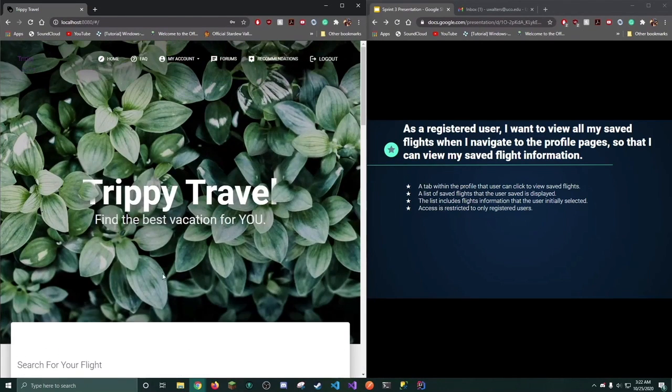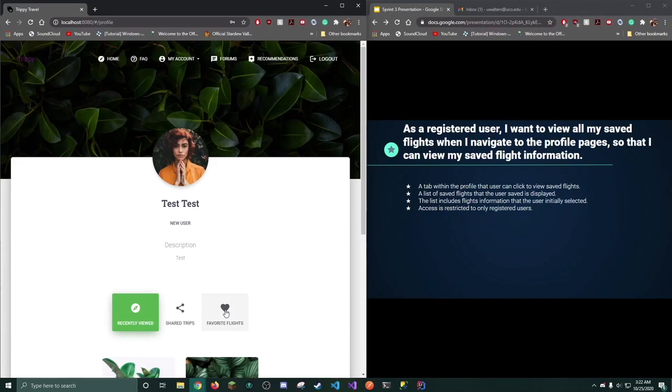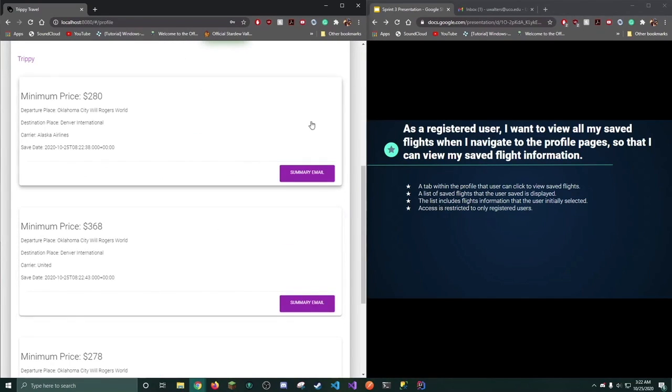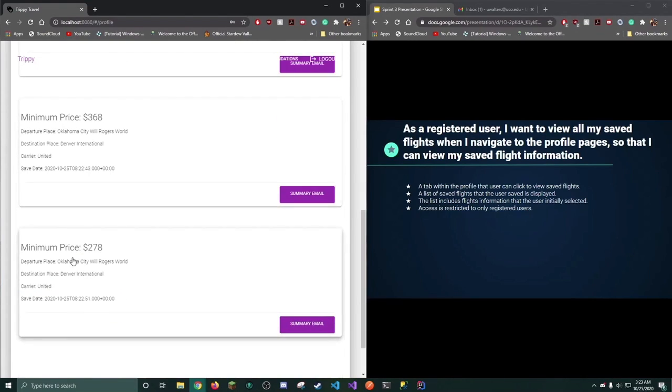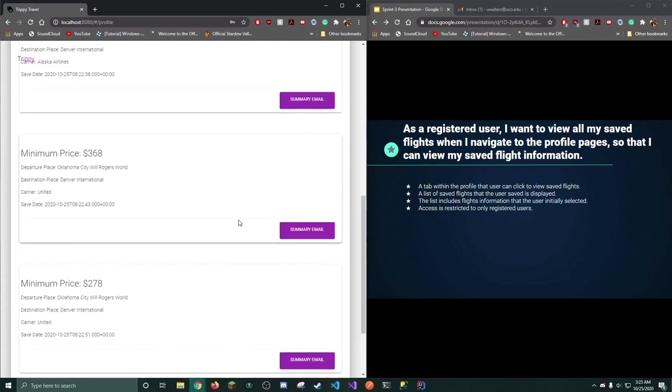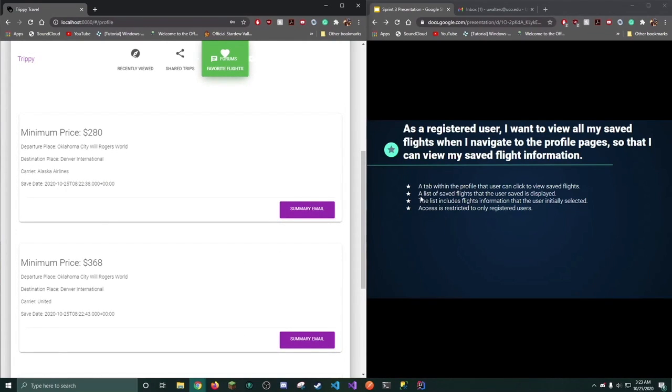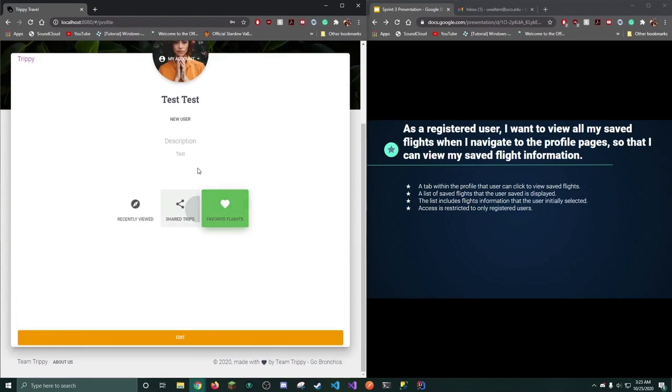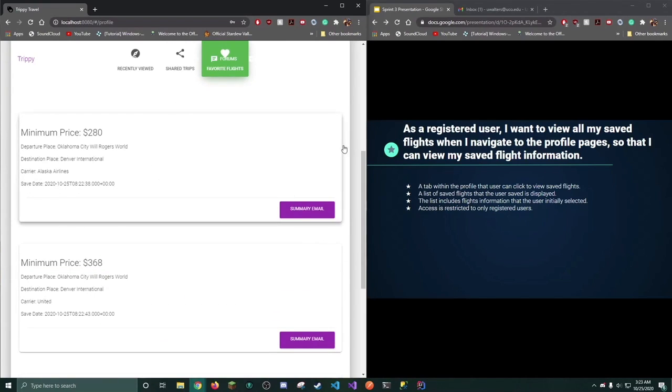So I will go ahead and navigate back to the profile page, and under favorite flights, there'll be a list of the flights that the user saved with the same information: $228 from carrier Alaska Airlines, minimum price being $368 with carrier United, and another $278 with United. This fulfills my second acceptance criteria, which is that the list of saved flights is displayed to the user.